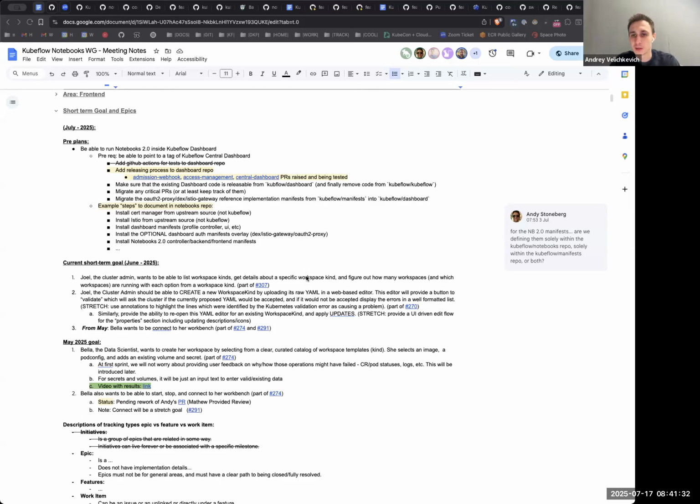Let me see. The problem is that a lot of them are stuff like volumes web app. You know what I mean? We don't need to touch them, right? We forget about all those components. We talk about only Kubeflow notebooks, right? The problem is that the components are connected though, unfortunately. Yeah, but for V2 we don't use this component, right? What we're actually talking about is the notebooks controller. Well, that's what I'm saying. That is part of notebooks, but V2 notebooks just replaces them. Anyway, let's move on.